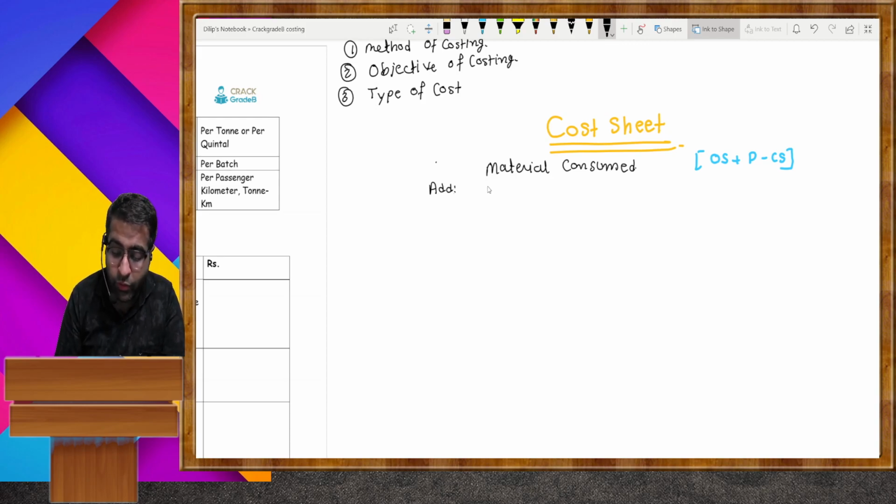In material consumed, you need to add direct labor. Now you need to add direct expenses.